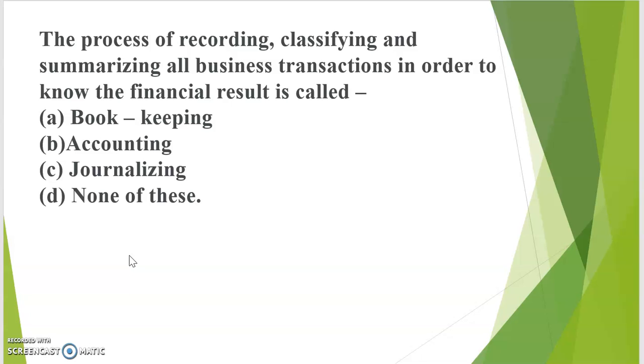When you go through the process of recording, classifying, summarizing all the business transactions, it is the accounting of transactions. So the correct answer is option B, accounting.